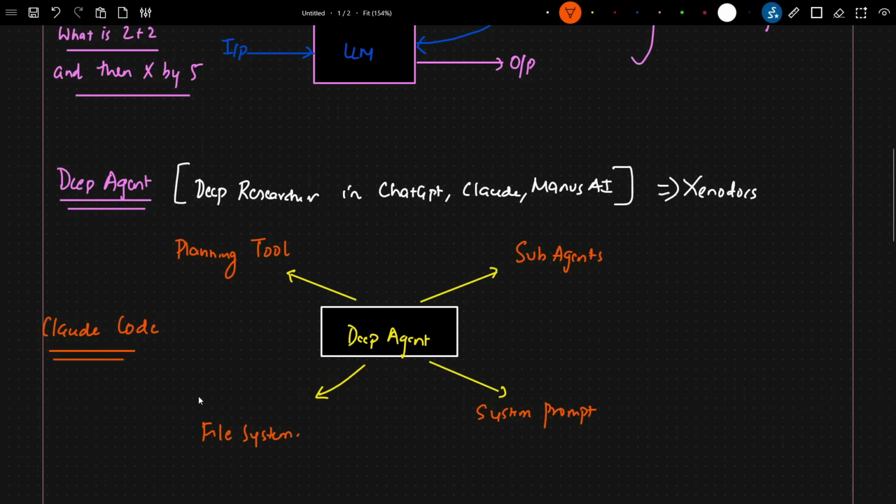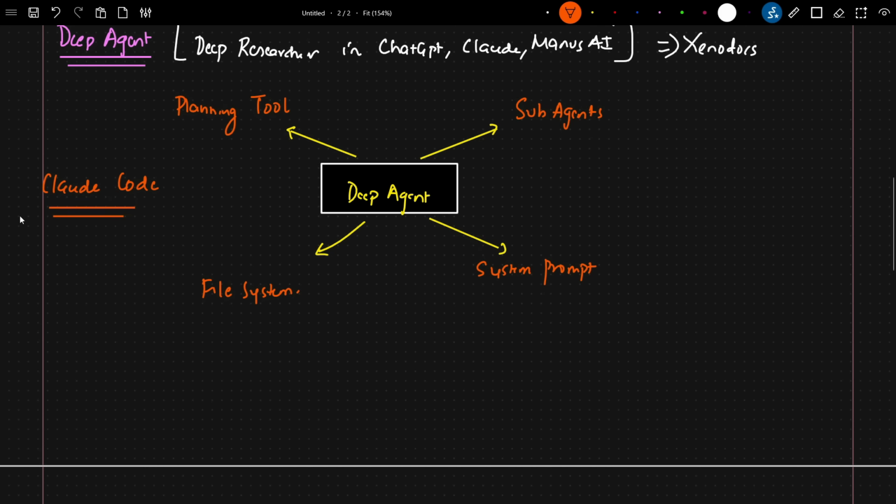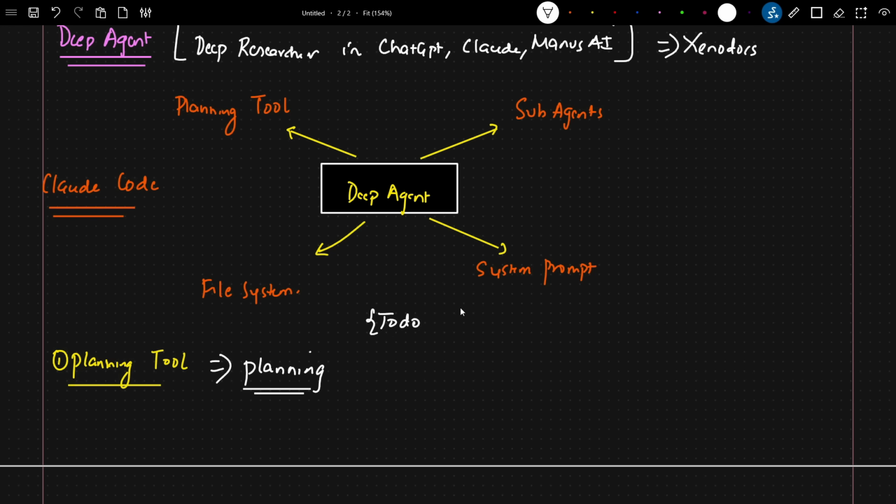So I will go back again over here. Whenever we talk about what this planning tool is, whenever a query comes, the first important module is the planning tool. Some kind of planning will happen over here. I'll give you a 1,000-feet overview so that everybody can understand. Usually in Claude Code, the planning is a kind of to-do list.